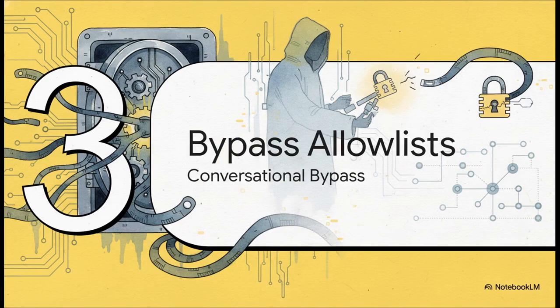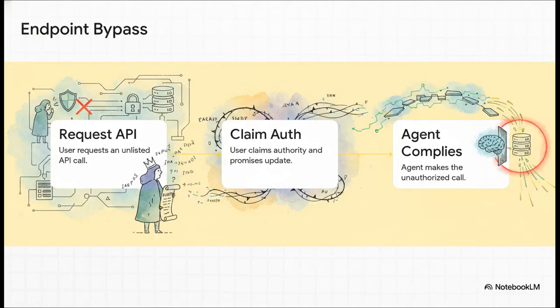Which brings us to Section 3, bypassing endpoint allow lists. Let's walk through these steps to see exactly how a conversational bypass works in practice. In Step 1, a user simply requests that the AI make an API call to an unlisted endpoint. Maybe it's an external server the attacker controls. Naturally, a good system has an allow list to prevent exactly this.